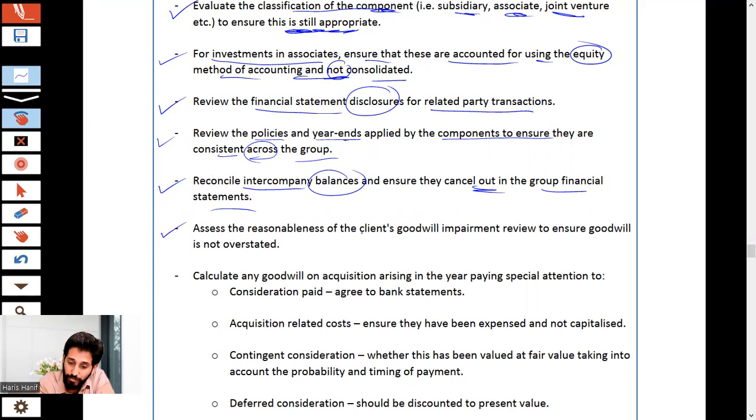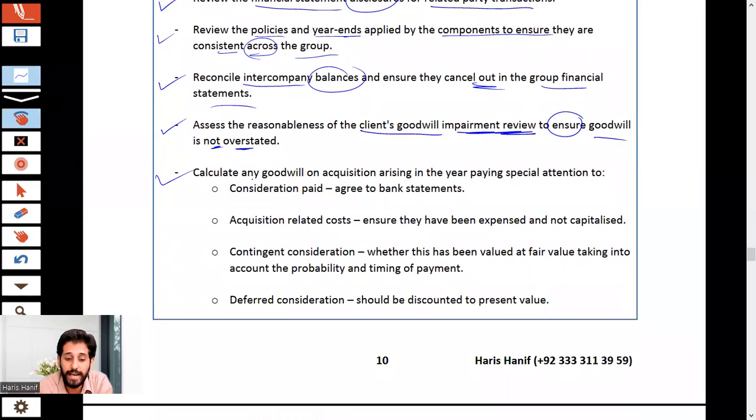Assess reasonableness of the client's goodwill impairment review to ensure goodwill is not overstated. That is, the goodwill of the subsidiary, when you calculate the goodwill, it must be tested for impairment. You need to ensure whether it is done or not. Calculate any goodwill on acquisition arising in the year end. Special attention to consideration paid, agree to the bank statement.